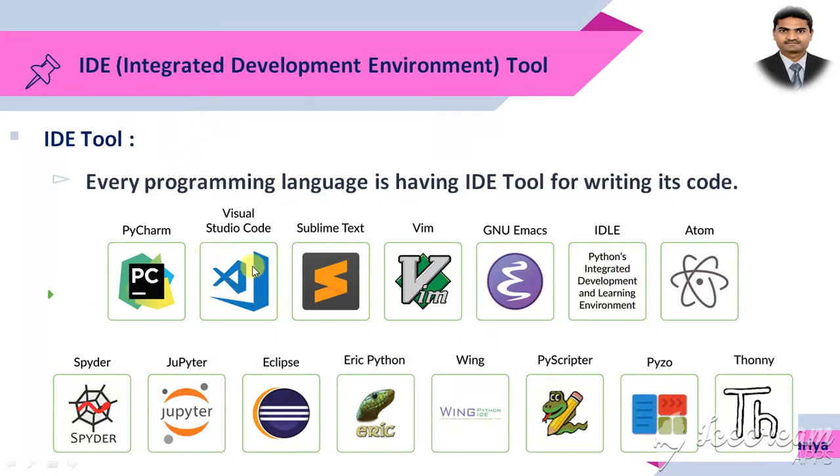So an integrated development environment tool is a program, and IDE tools are different for different programming languages, providing the platform.